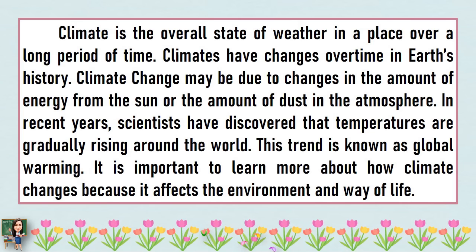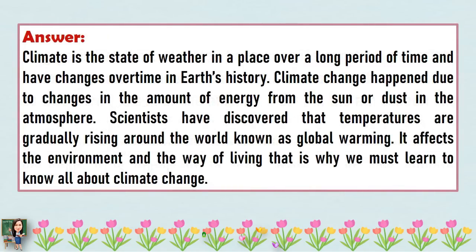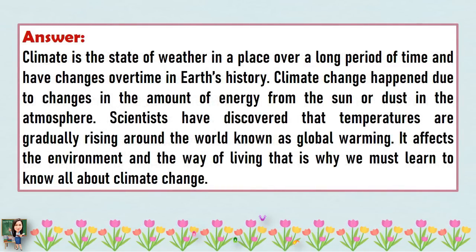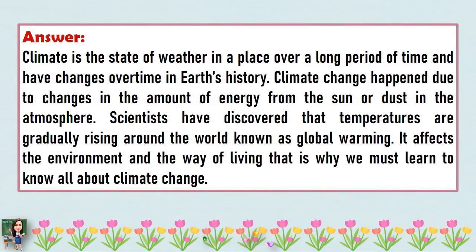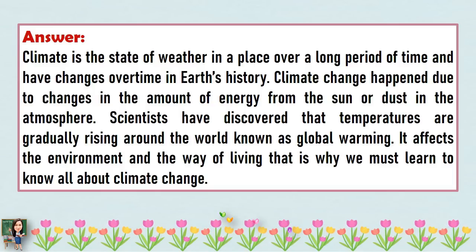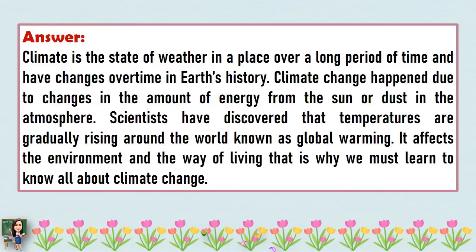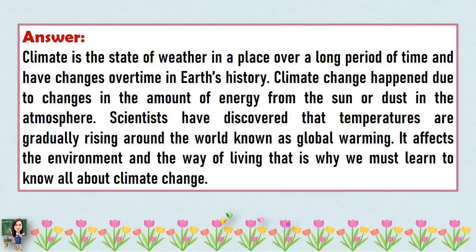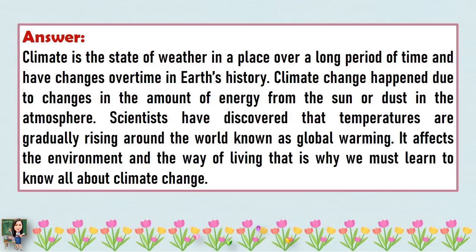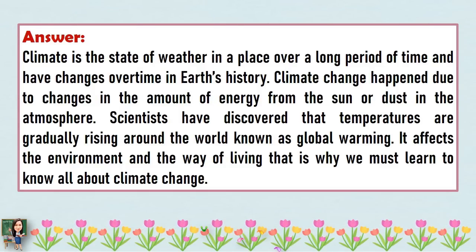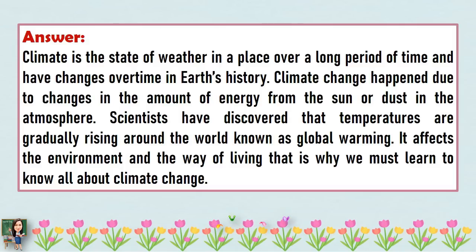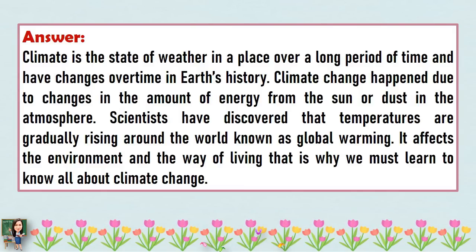And now, here is the restated passage. Climate is the state of weather in a place over a long period of time and has changed over time in Earth's history. Climate change happens due to changes in the amount of energy from the sun or dust in the atmosphere. Scientists have discovered that temperatures are gradually rising around the world, known as global warming. It affects the environment and the way of living. That is why we must learn to know all about climate change.